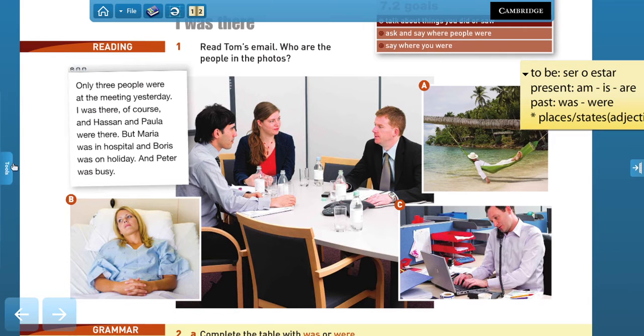So if you pay attention to the email, when we have the verb was or were, we have where at the meeting. So that is a place, right? So in this case, maybe a situation. I was there at the meeting, right? And Hassan and Paula were there too. Maria was in hospital. Here we're talking about a place as well. Boris was on holiday, which would be kind of like a situation more than a specific place. And Peter was busy. So that is a state, right? Busy. He was busy. Very good.